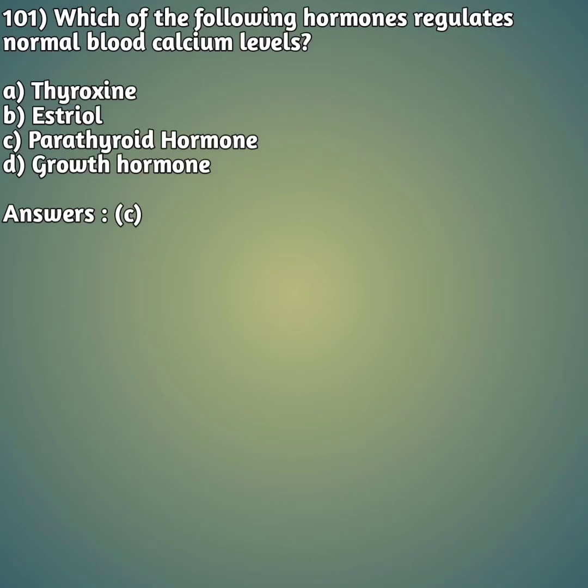Which of the following hormones regulates normal blood calcium levels? Option A, thyroxine. Option B, estradiol. Option C, parathyroid hormone. And option D, growth hormone. So the right answer is option C, parathyroid hormone. Moving on to our next question.